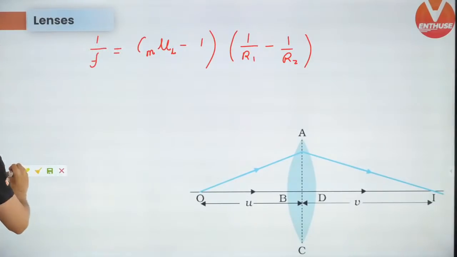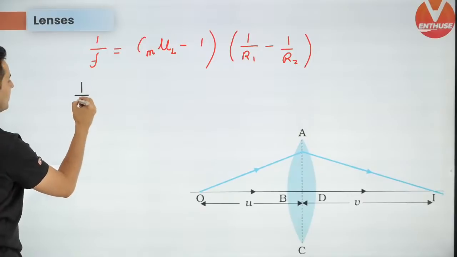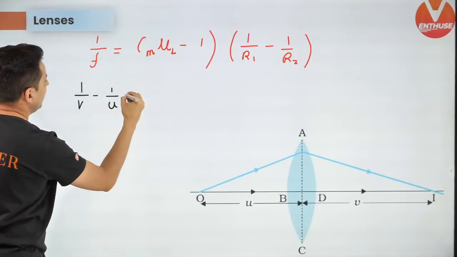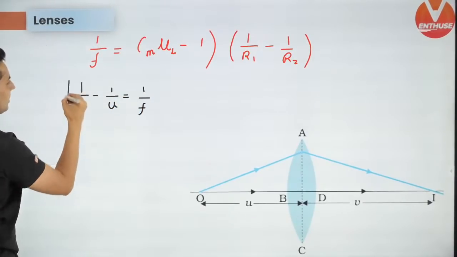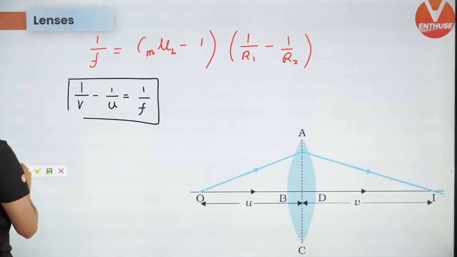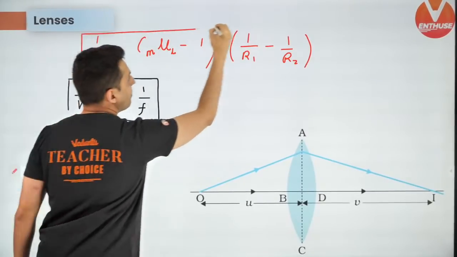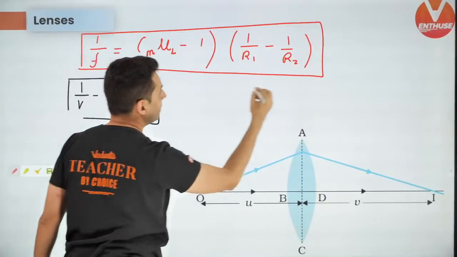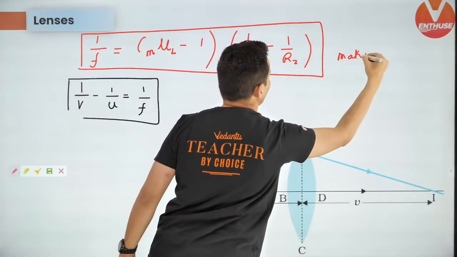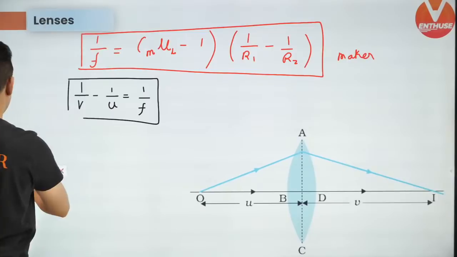Keep this in mind. Then you get the lens formula, which is 1 by V minus 1 by U is 1 by F. This is another important formula. So this was the lens maker formula. This red one is the lens maker formula. To make the lens, what is the formula?